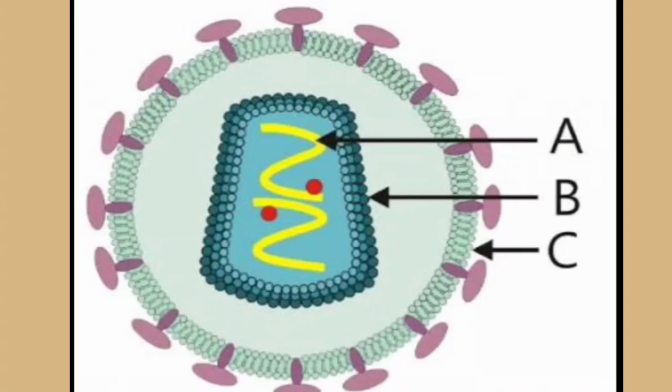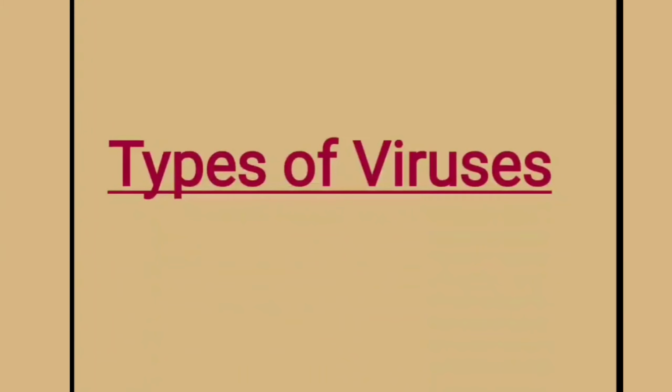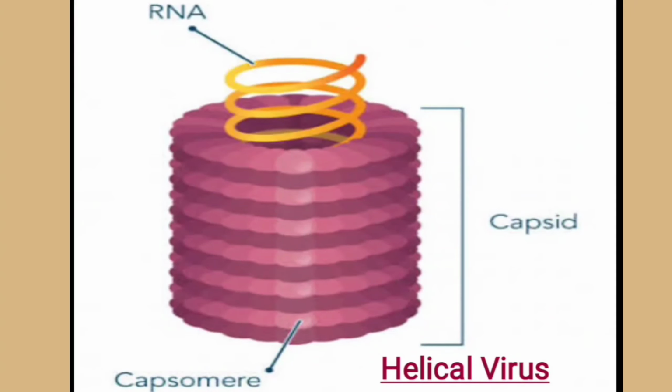Now we will learn about the different types of viruses. First of all, the helical virus. The helical virus looks like a long rod. They can be long or flexible. Such a kind of virus is the tomato mosaic virus, which causes the leaves and fruit of tomato plants to appear blotchy. So this is an example of the tomato mosaic virus as a helical virus.